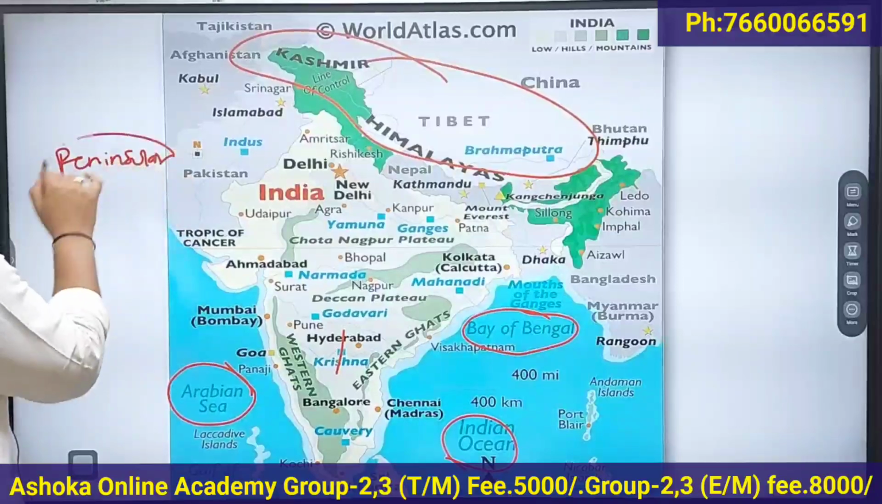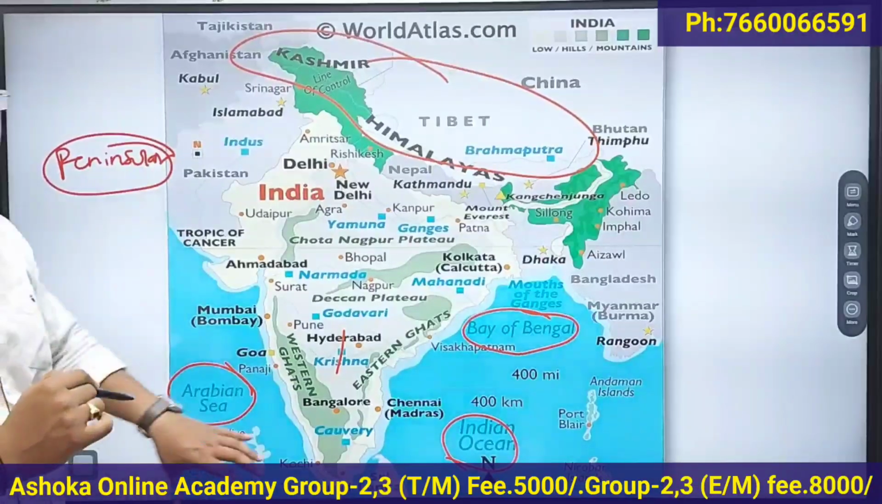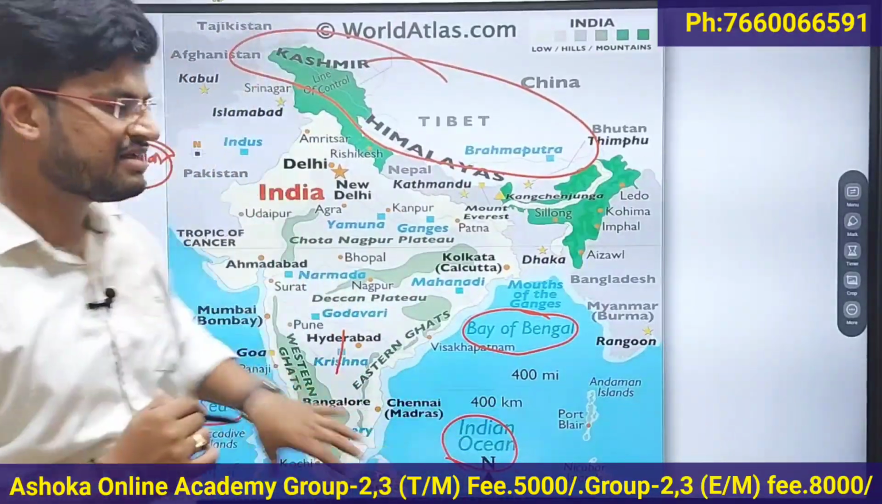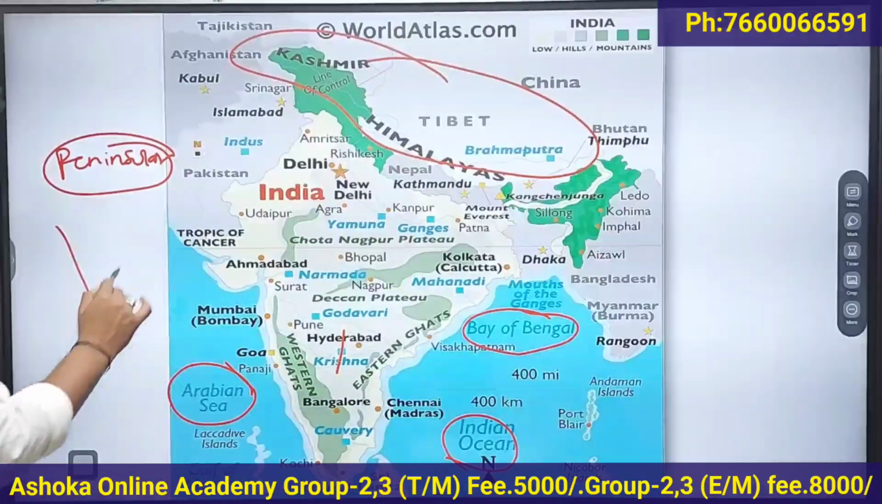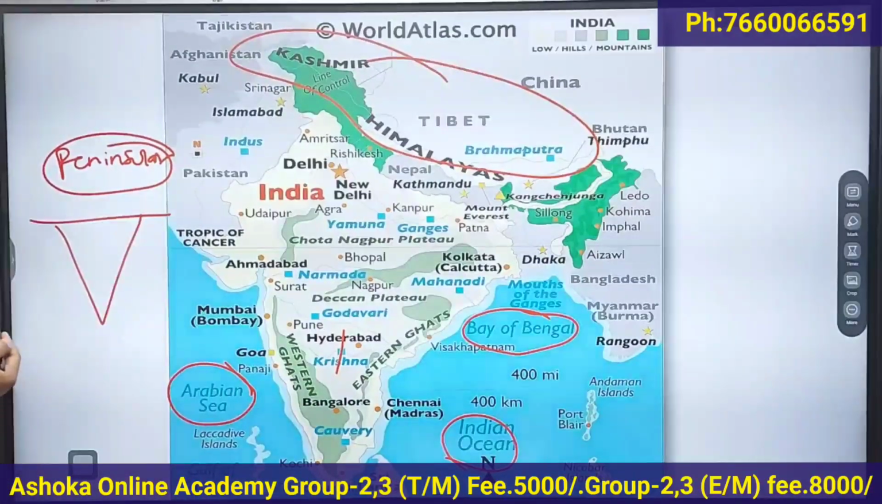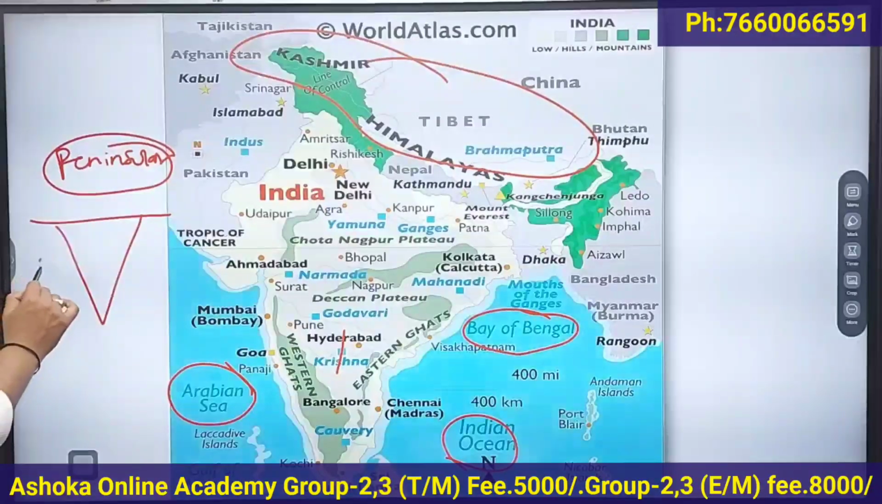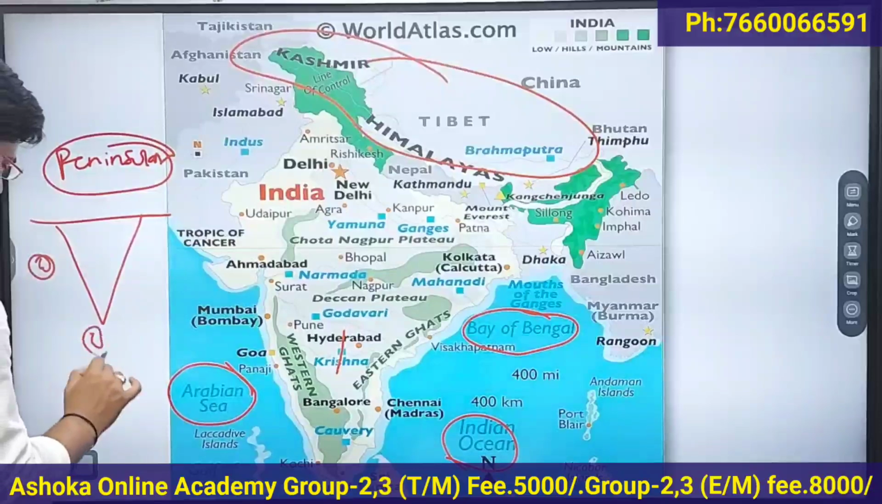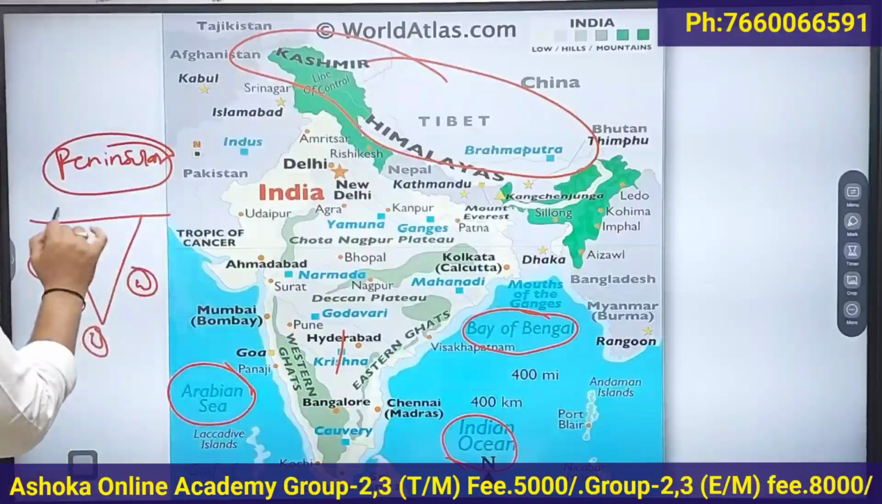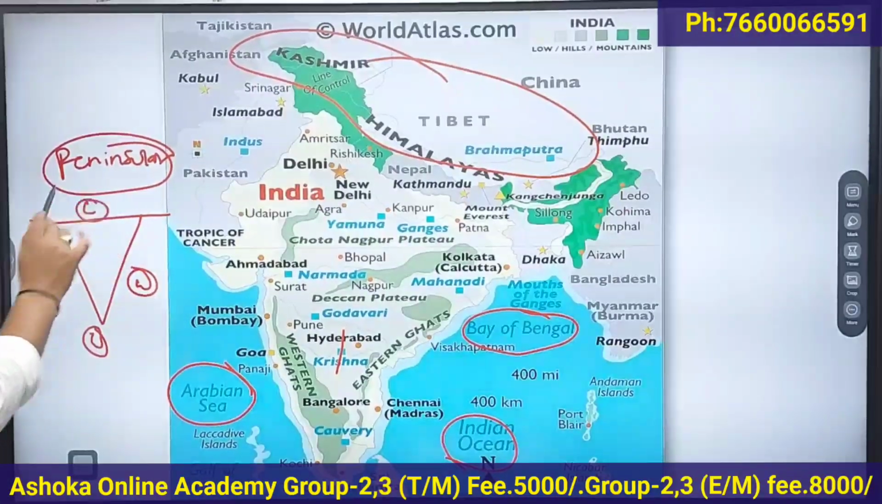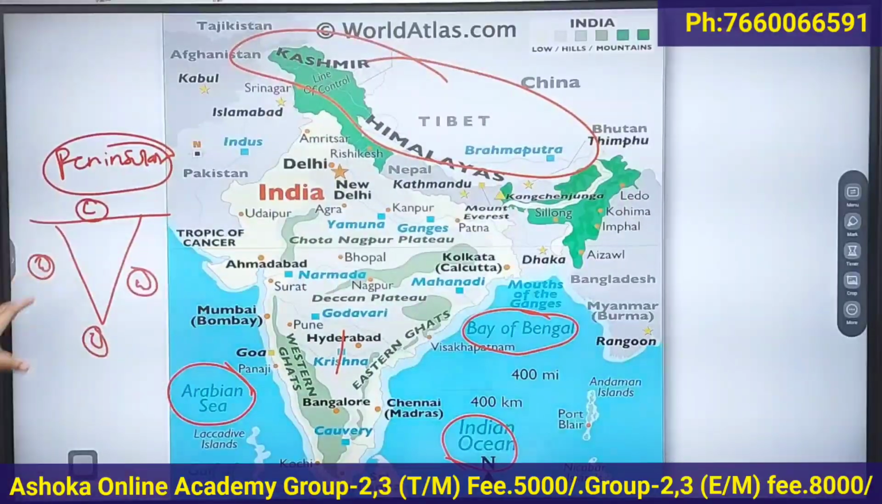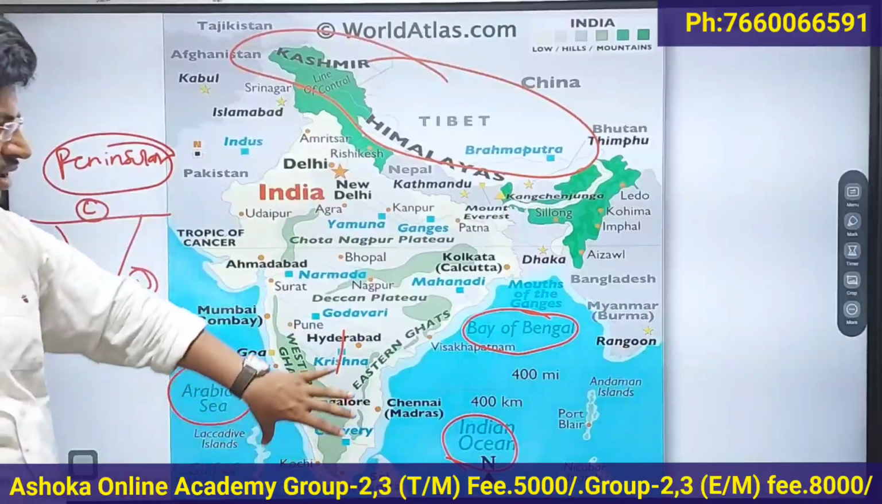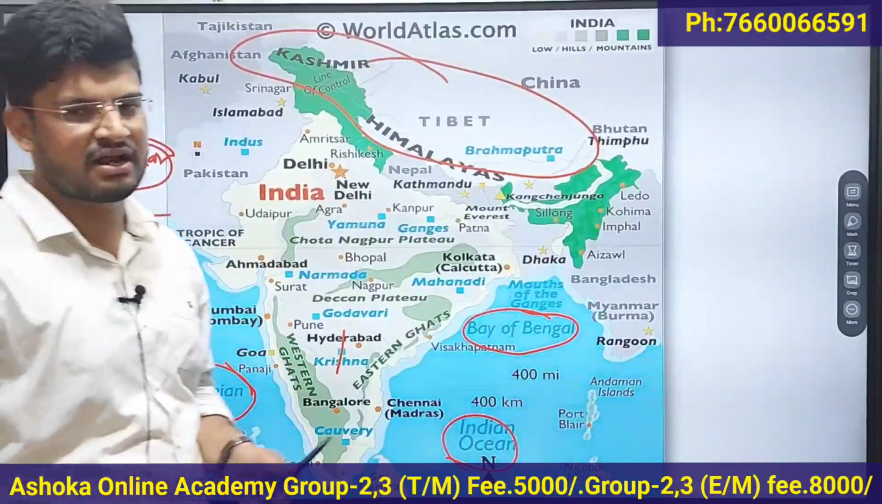Now, what is a peninsula? A peninsula is a landmass covered by water on three sides and land on one side. So that's why we call India a peninsula country.